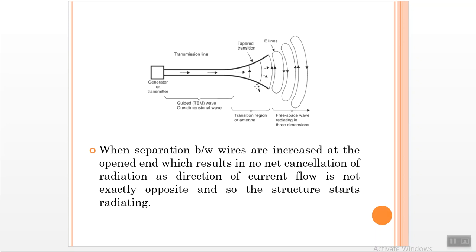So some radiation is produced when the open end is tapered, that is, when the separation of the wires is greater than the wavelength. So this is about the radiation from two wires.